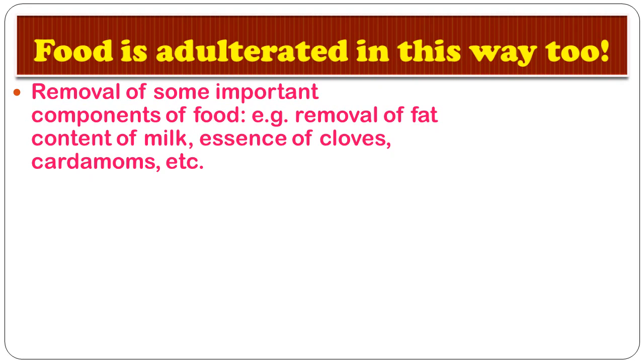When we add some chemical to the original food component, what happens? They remove the important components of the food and make the impure food. For example, removal of fat content of milk, essence of cloves, essence means flavor of a clove, and cardamom, so it reduces them.